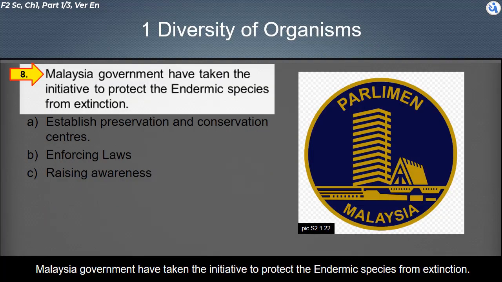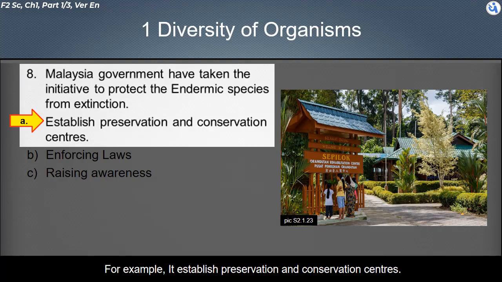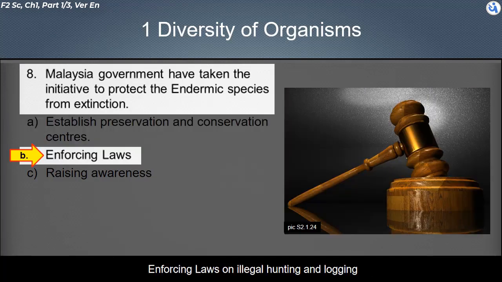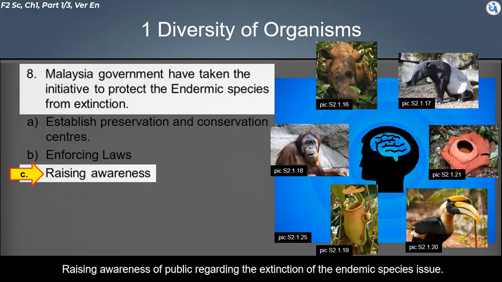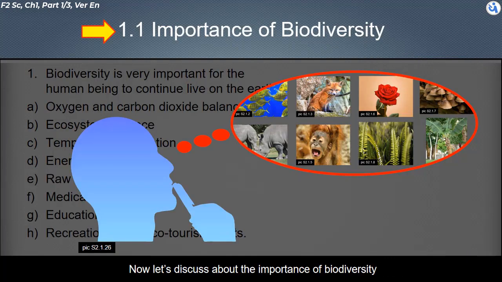The Malaysian government has taken the initiative to protect the endemic species from extinction. For example, it established preservation and conservation centers, enforced laws on illegal hunting and logging, and raised public awareness regarding the extinction of the endemic species issue. Now, let's discuss the importance of biodiversity.